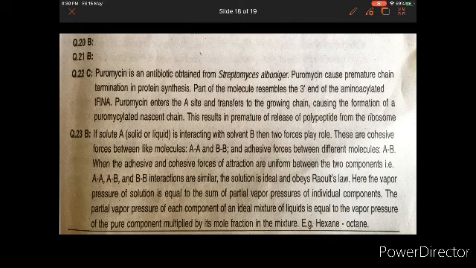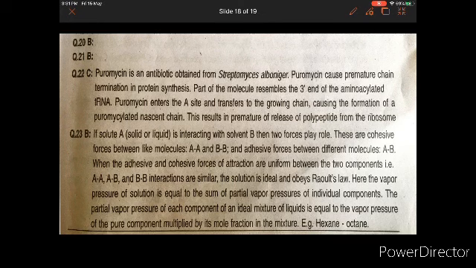And the next question is, the antibiotic which resembles the 3' end of charged tRNA molecule is. Now puromycin is an antibiotic obtained from Streptomyces alboniger. Puromycin causes premature chain termination in protein synthesis. Part of the molecule resembles the 3' end of the aminoacylated tRNA. Puromycin enters the A site and is transferred to the growing chain, causing the formation of a puromycylated nascent chain that results in the premature release of the polypeptide from the ribosome.